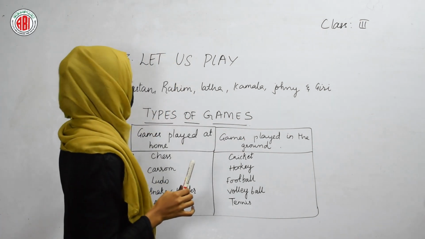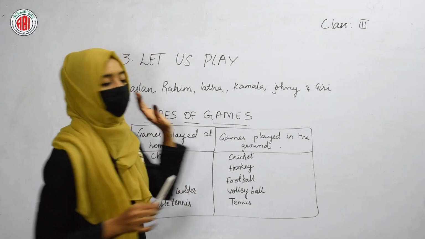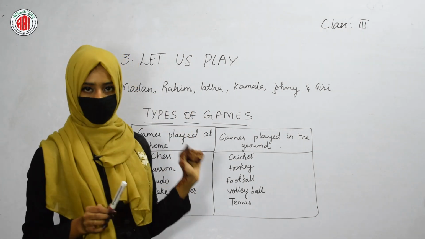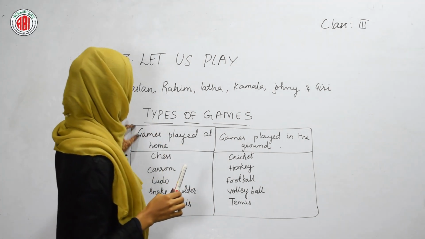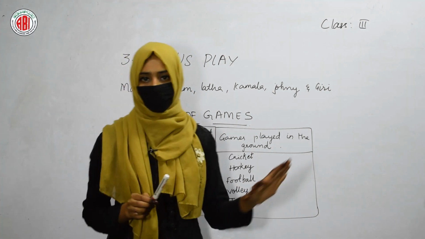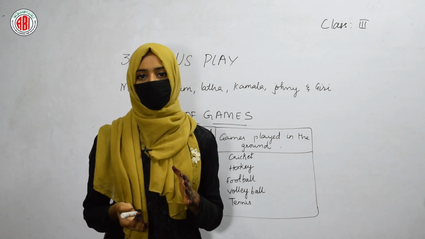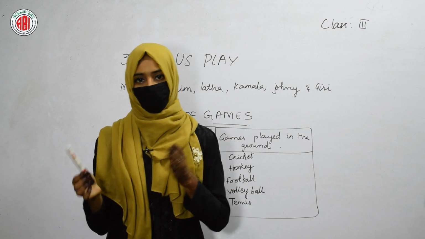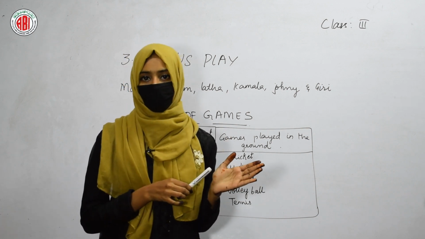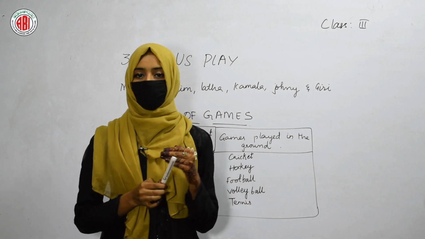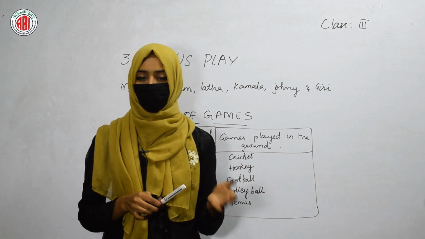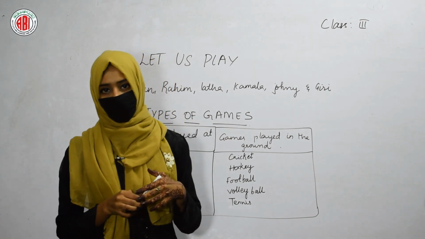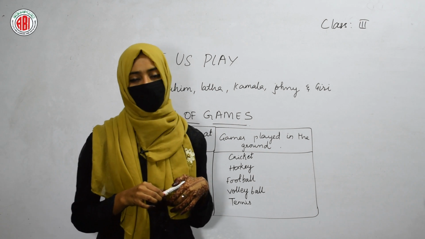So firstly, we are learning about the topic types of games. One table is given and that shows you the games played at home and the games played in the ground. So based on the places, the games are divided or classified into two main types. Some of the games can be played at home and some of the other games can be played in the ground. So the games which can be played in the ground, we call those games outdoor games. And the games which can be played at home, we call those games indoor games.